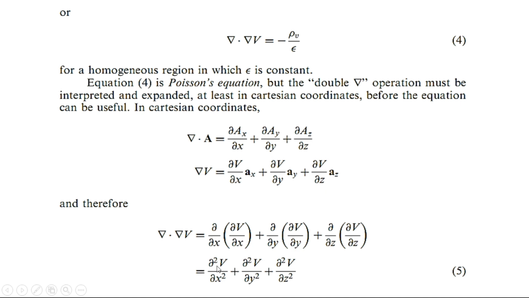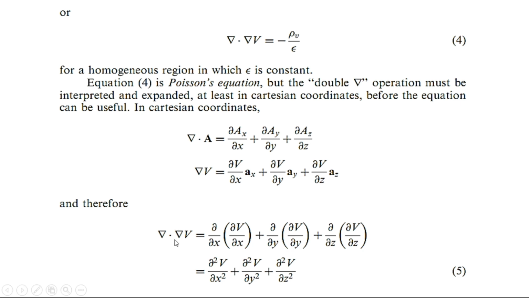So our result will be partial square of V by partial x square plus partial square V by partial y square plus partial square V by partial z square. And this is actually the double del, because divergence of gradient of V results in del square of V. Del square of V is also called the Laplacian of V.